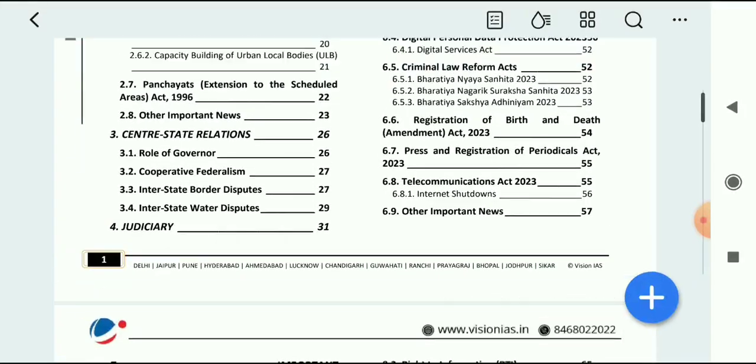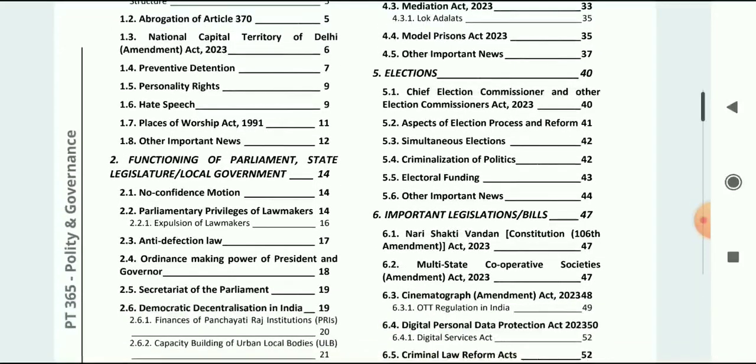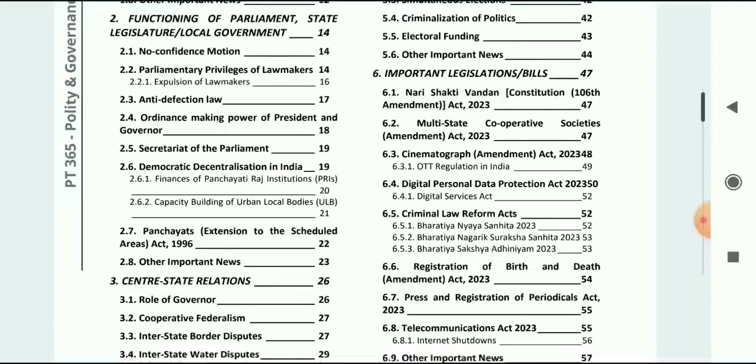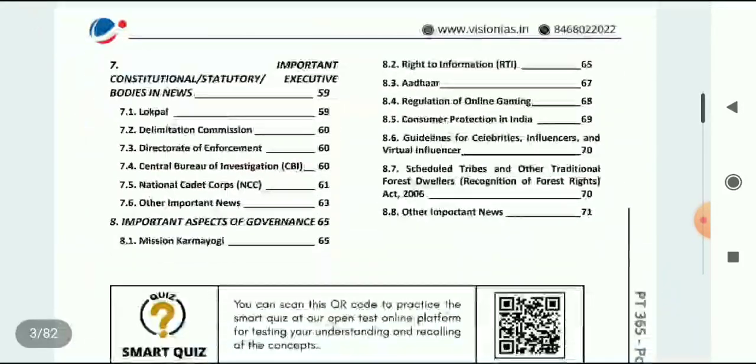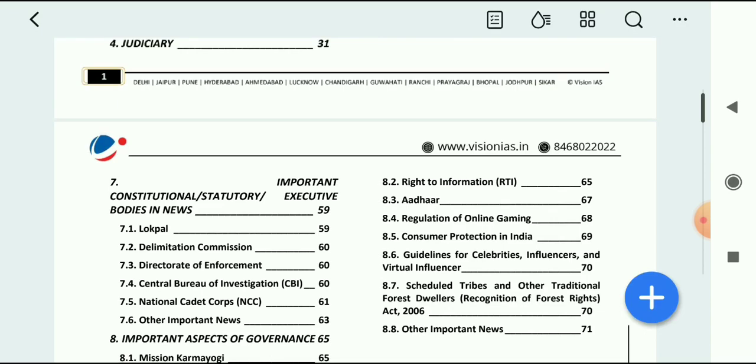Number 4, judiciary. Number 5 is elections. Number 6 is important legislation or bills, very important for your examinations. Number 7 is constitutional, statutory or executive bodies in news. This you have already done in polity. Here we will see some more extra information if they have covered. Number 8 is important aspects of governance.